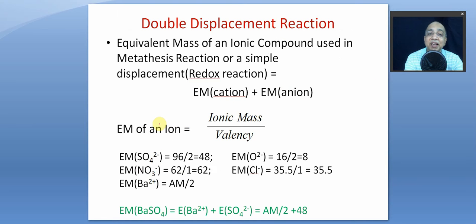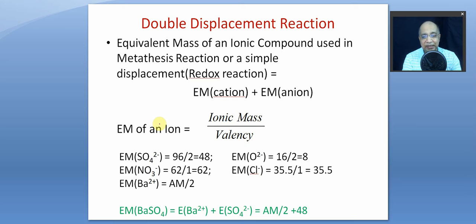And the last one is the double displacement reaction. Here I have no intention to discuss the equivalent mass of compounds, different types of compounds used in metathesis reactions and in the other reactions, right?